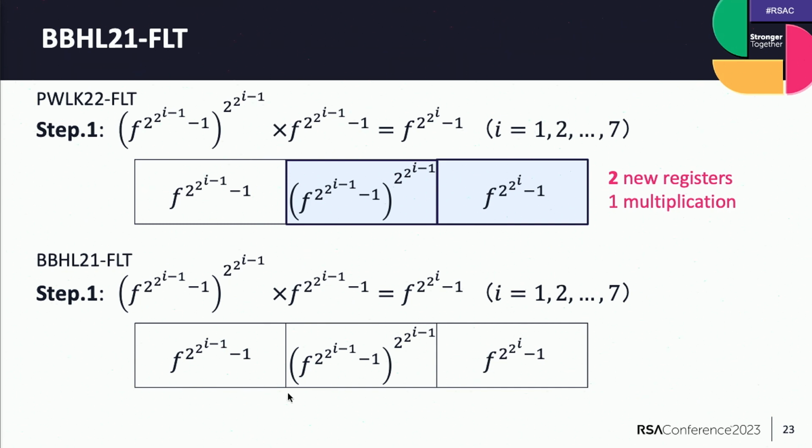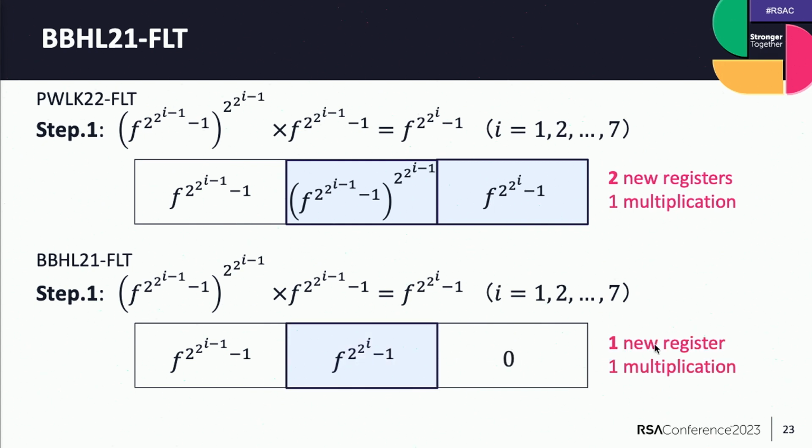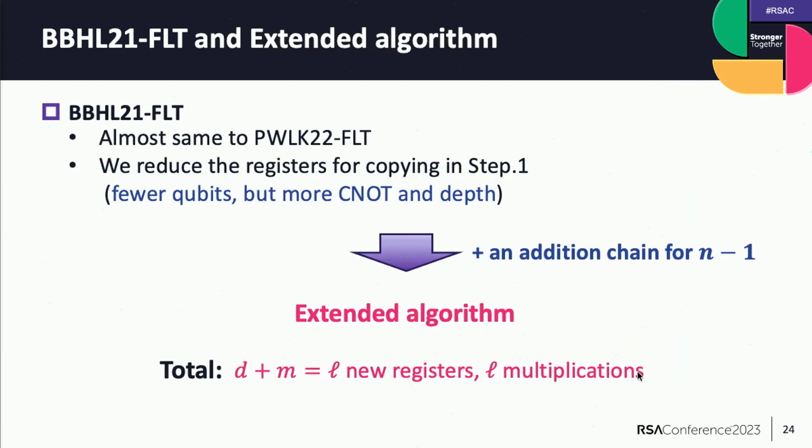After that, we apply square inverse to this register and get 2 to the I minus 1 again, and apply addition, and we get an initialized register. Then, we require one new register and one multiplication. Like this, we can reduce registers, but we need more CNOT gates and depth for addition and square inverse. So to conclude, BBH-FLT is almost the same as PWK-FLT, but it reduces registers for cropping in step 1, sacrificing CNOT gates and depth.